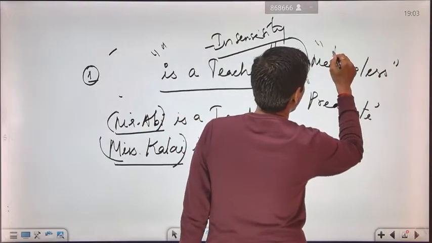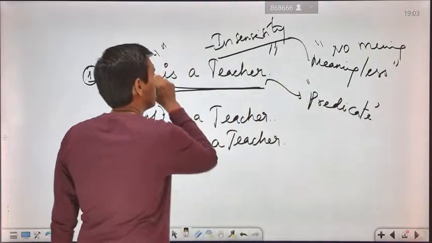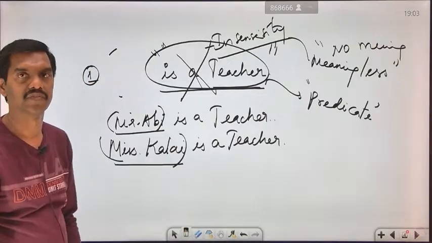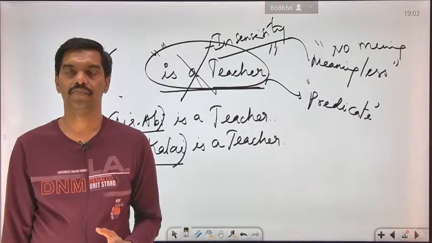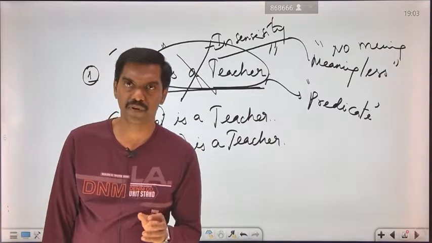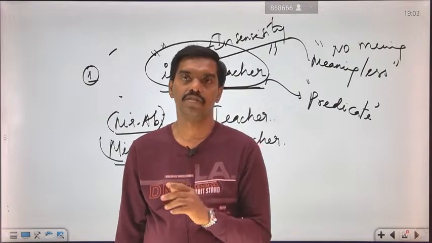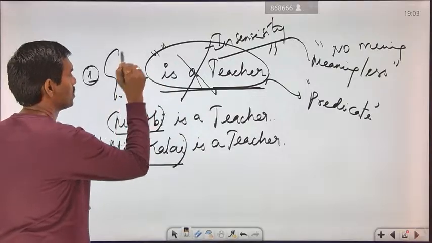It has no meaning. So these sentences will not be applicable, and will not be used anywhere without the subject. The subject is very, very important to form sentences. That's what they are saying, that Guru is a teacher.